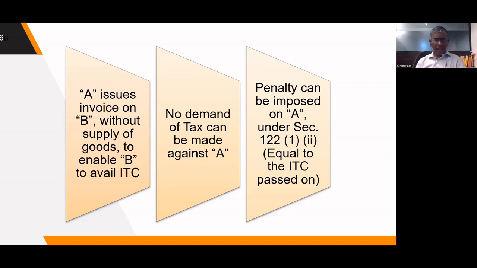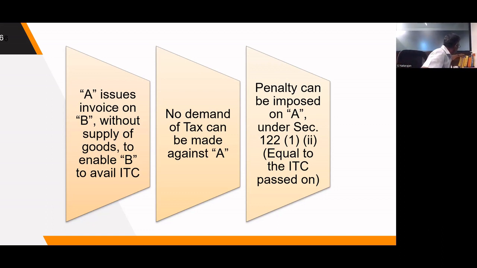In the hands of A, in the given situation, there can be no demand of tax because he has not supplied anything. How A has got ITC, we are not concerned. We are only concerned with his outward invoices which he has been raising. Since he has raised the invoices without actual supply of goods, no tax demand can be made. Even if he has not filed any 3B return, no tax demand can be made from A. But penalty can be imposed on A under section 122(1) clause 2.